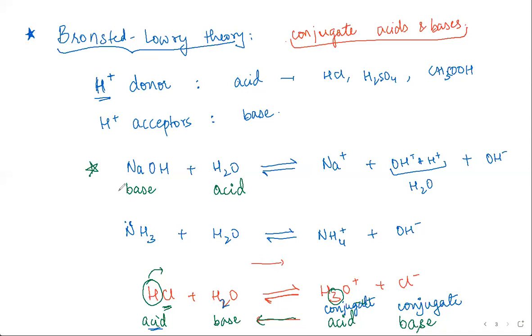Now, what is the conjugate acid of NaOH? Hydroxide ion. So conjugate acid, again, hydroxide is not donating its proton, right? Hydroxide ion is a conjugate base, because that's the one accepting the proton.